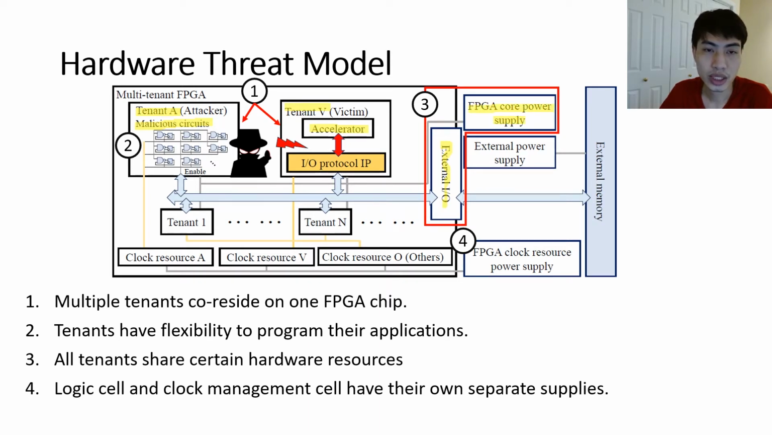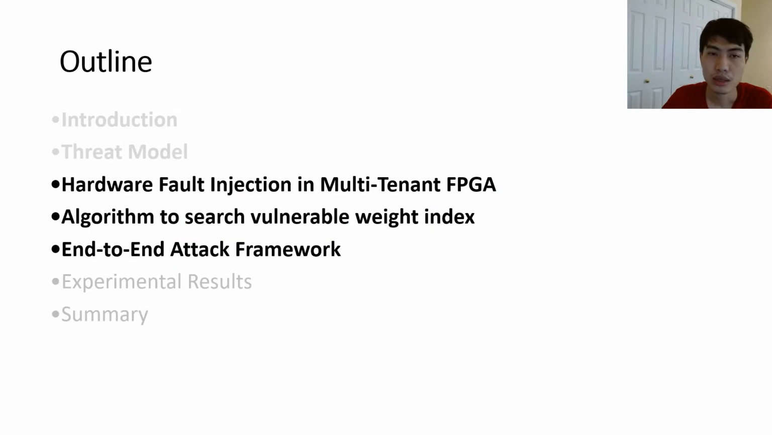One thing we need to mention is, in order to enhance the clock integrity, the clock management tiles are powered by specific supply voltage resources, which is isolated from the core power supply. Next, we discuss our attack topology, which consists of two key components. The first one is a hardware fault injection attack scheme. The second one is an algorithm to search vulnerable weight index, where we can apply our hardware attack efficiently. Finally, we demonstrate how to combine those two components to produce an end-to-end attack framework.